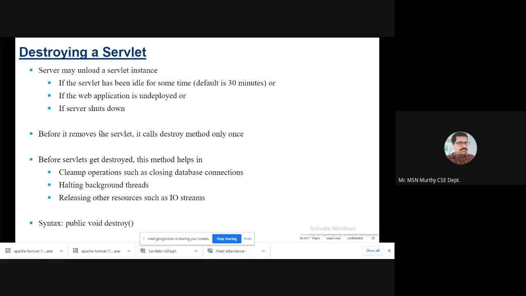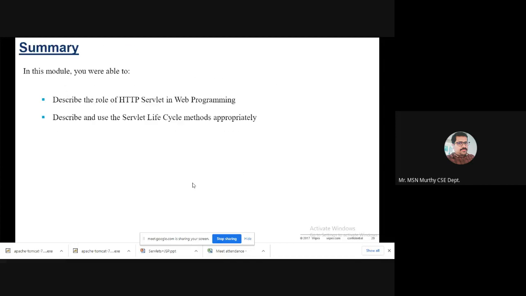If the servlet has been idle for some time, if the application is undeployed, or if the server shuts down, the container may unload a servlet instance. Before it removes the servlet, it calls the destroy method only once. Before the servlet is destroyed, cleaning operations like closing the database, closing streams, halting background threads, and releasing other resources such as IO streams are done. In our basic program, we have used the print stream, so that stream we have to close. Okay.